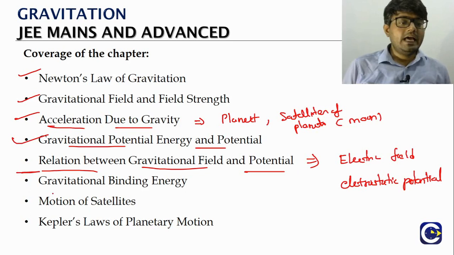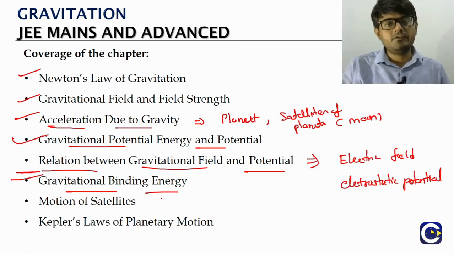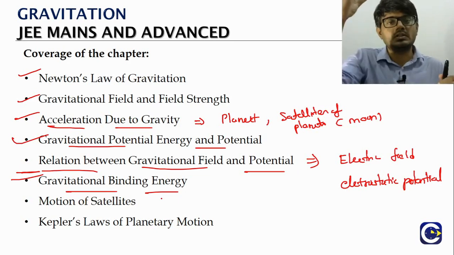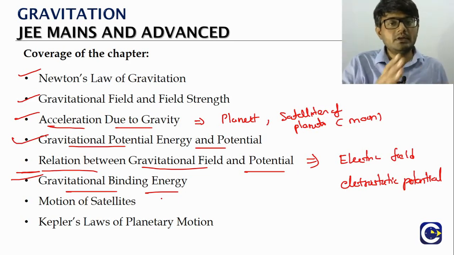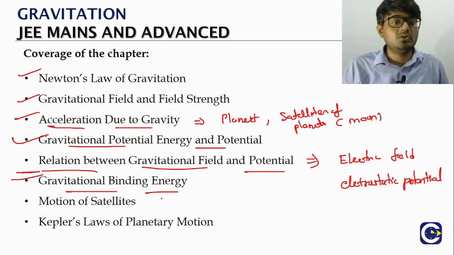Then we have the idea of the gravitational binding energy, because if you want to throw an object from the surface of the earth up, you will see that it will go to some distance and then fall down. Whereas the rocket will be given a certain velocity so that it will never be able to come back, isn't it? So the objects will be bound to the planet because of the gravitational force.